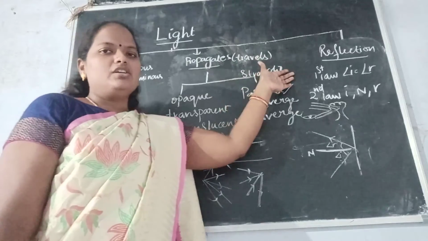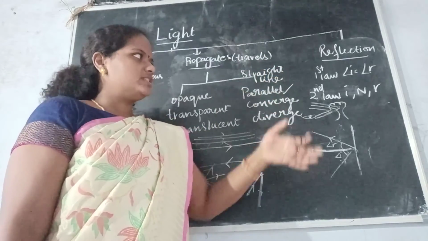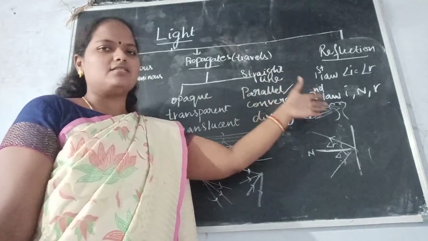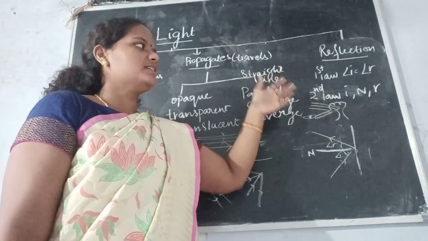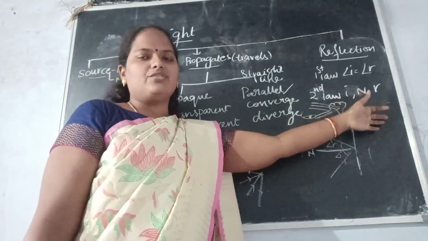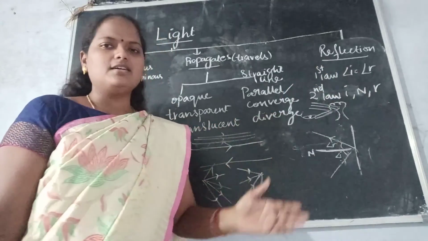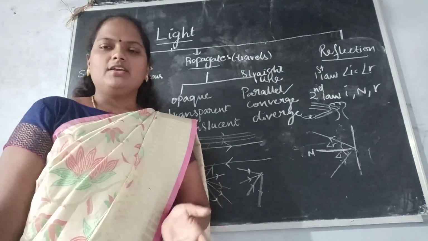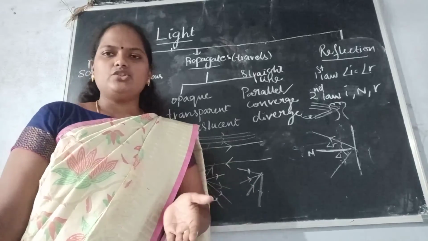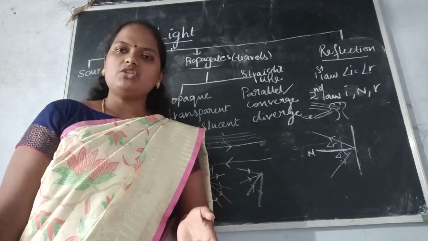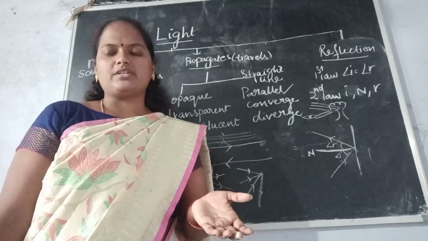And we have reflection. Reflection is nothing but the bouncing back of light rays. The first law states that the angle of incidence is equal to the angle of reflection. The second law says that the incident ray, normal, and the reflected ray all lie in the same plane. So that's all. In the next class, I will tell you about mirrors, types of mirrors, image formation, and their properties.